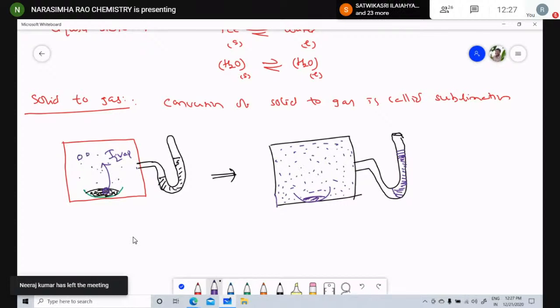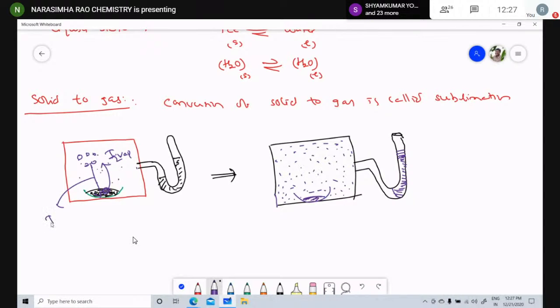This is the forward reaction. For example, the iodine molecules in the vapor state may collide with each other and condense. This is the condensation process, I2 condensation. This is the forward reaction and this is the backward reaction.